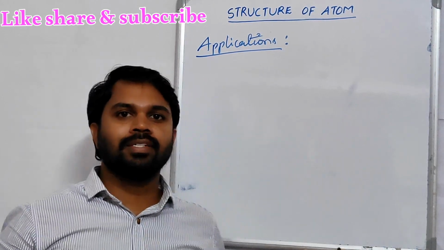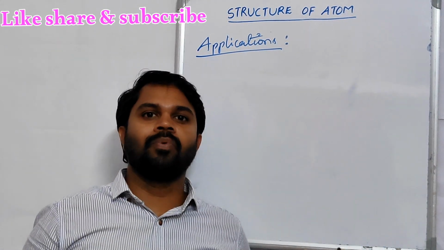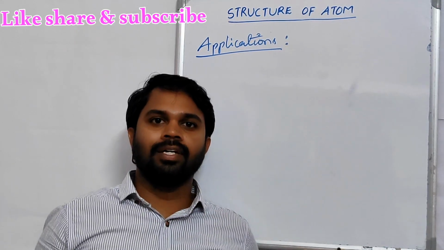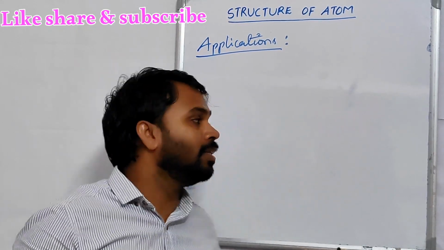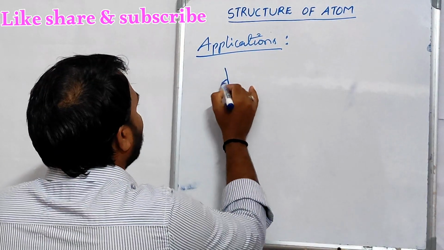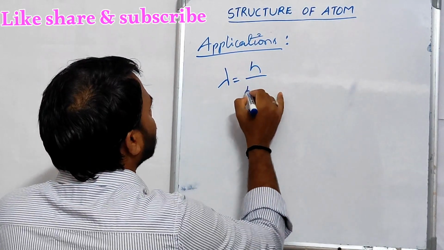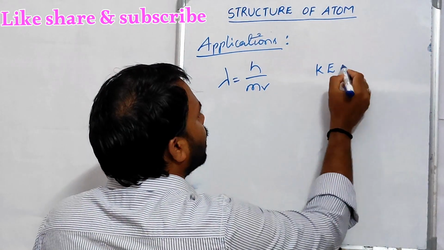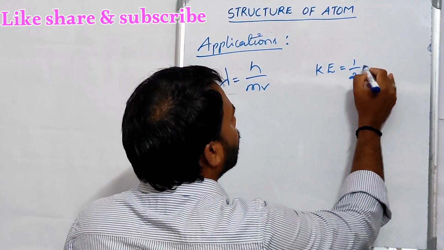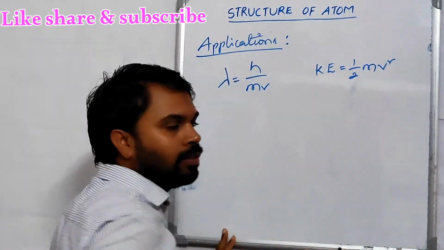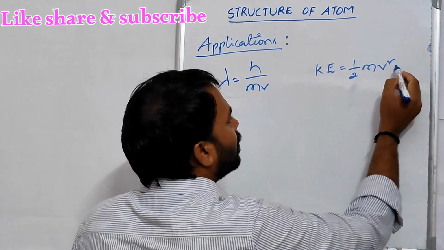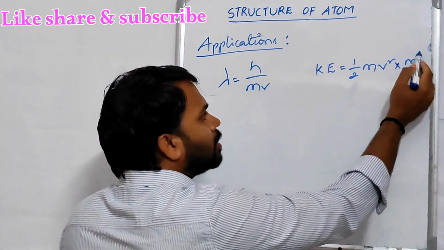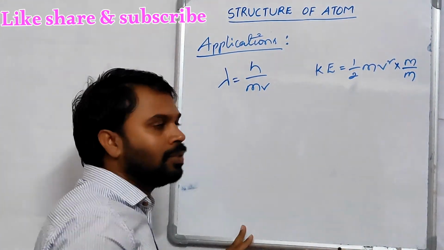And the second application is very important. The relation between kinetic energy and the wavelength of a moving particle. We know the formula lambda is equal to h by mv. And we know kinetic energy is equal to half mv square. Now, I am multiplying this side by m divided by m. This 2 gets cancelled, we get the same value.